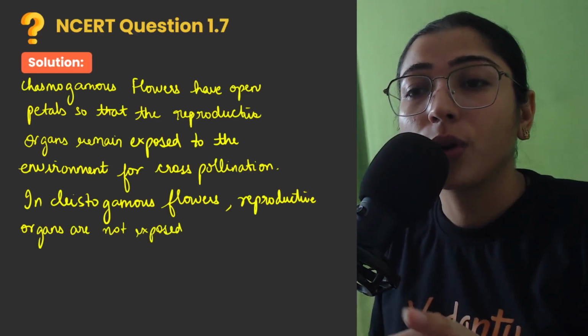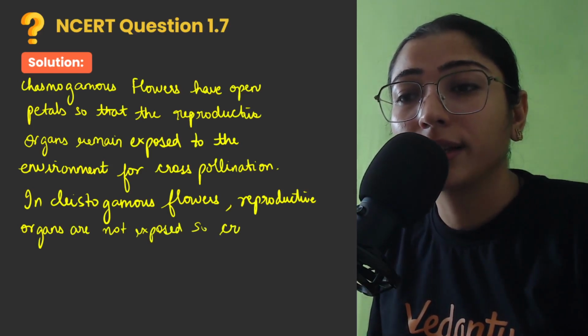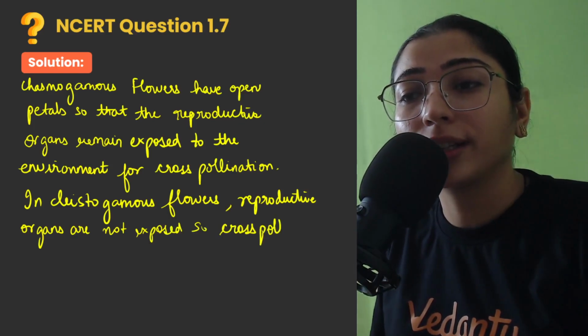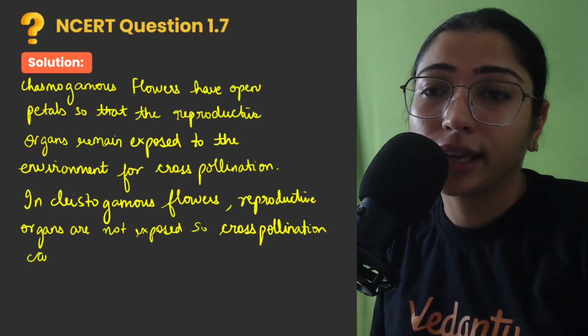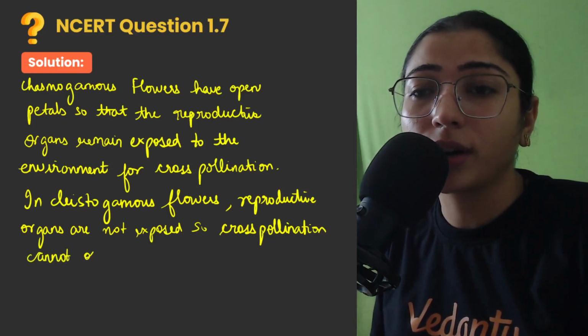So cross pollination cannot take place. So cross pollination cannot occur.